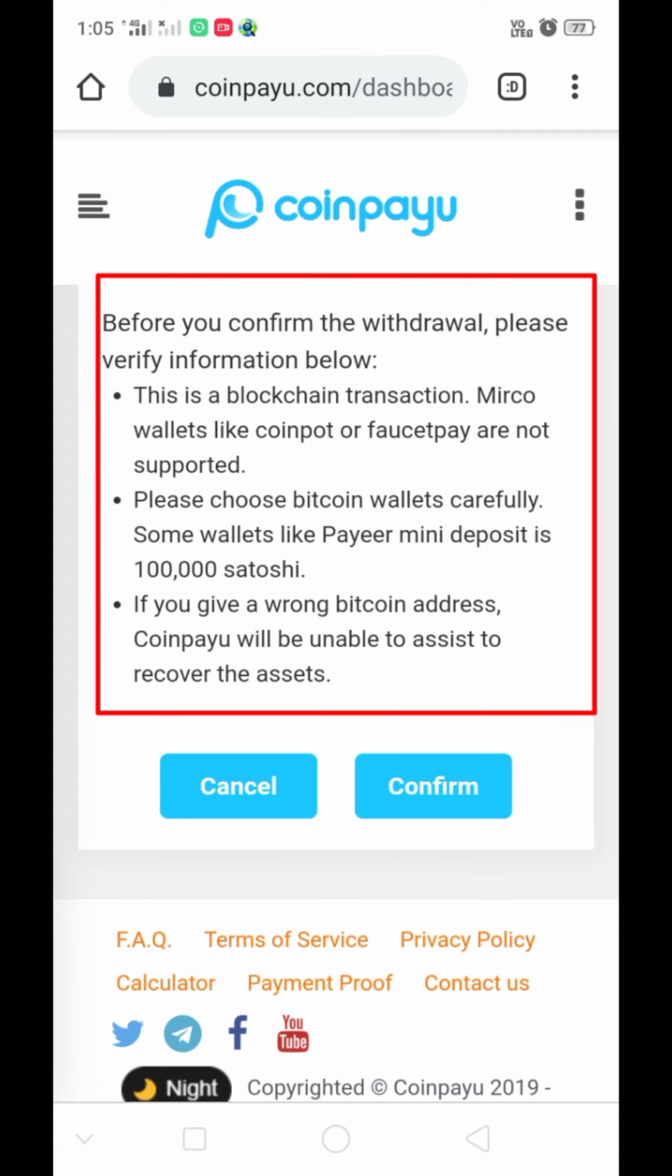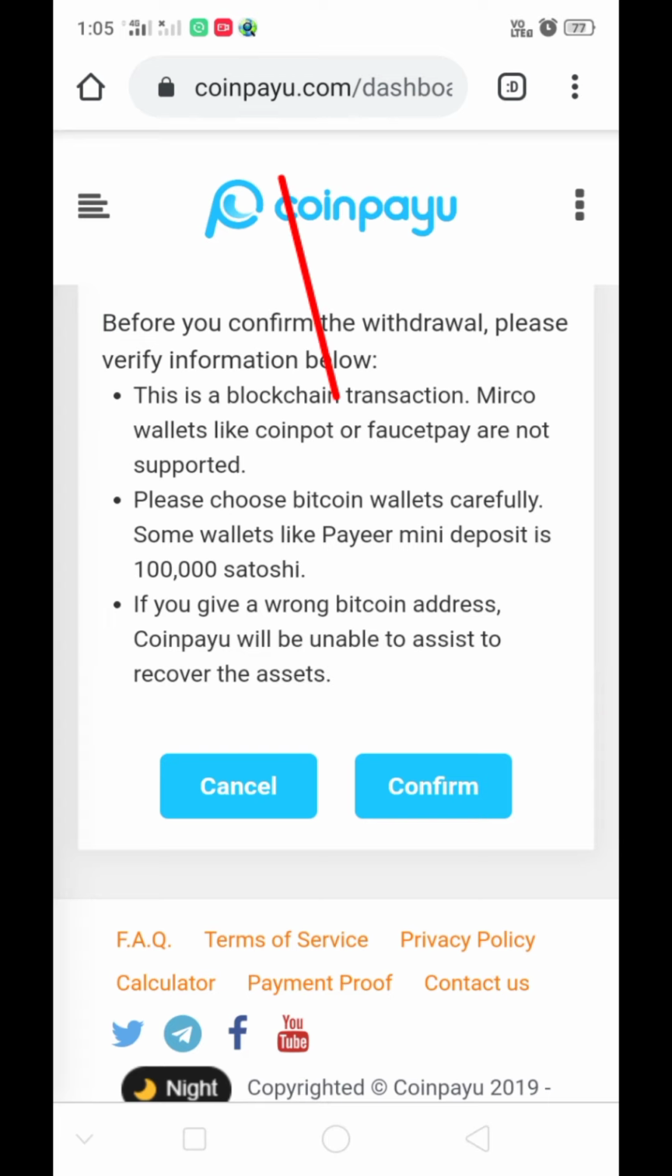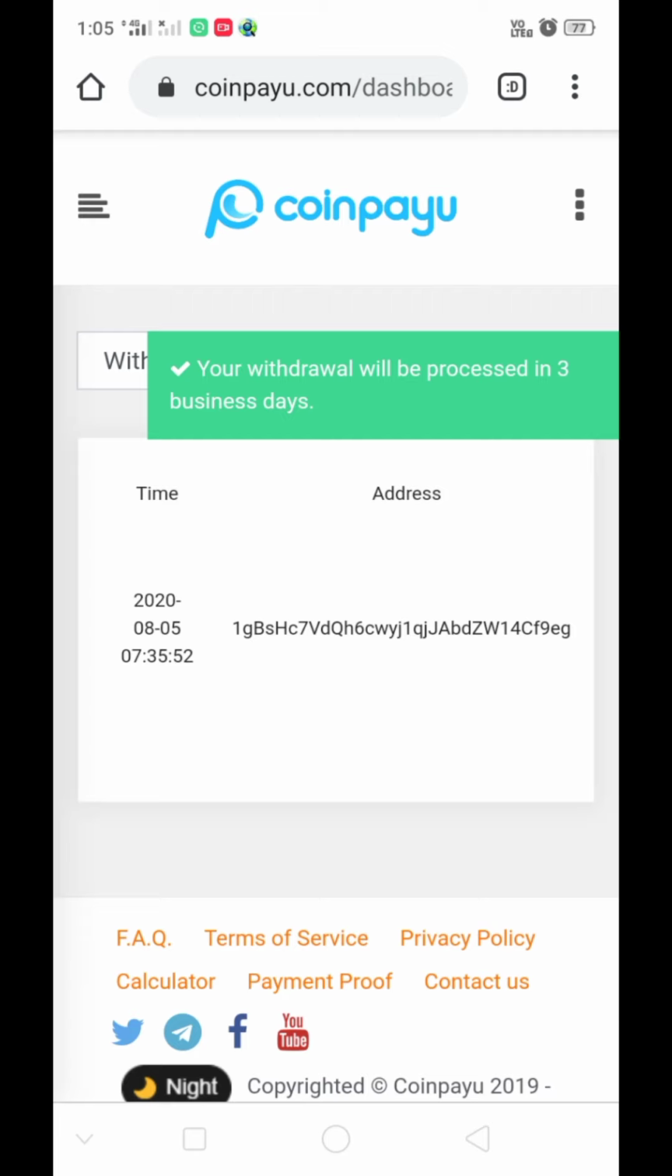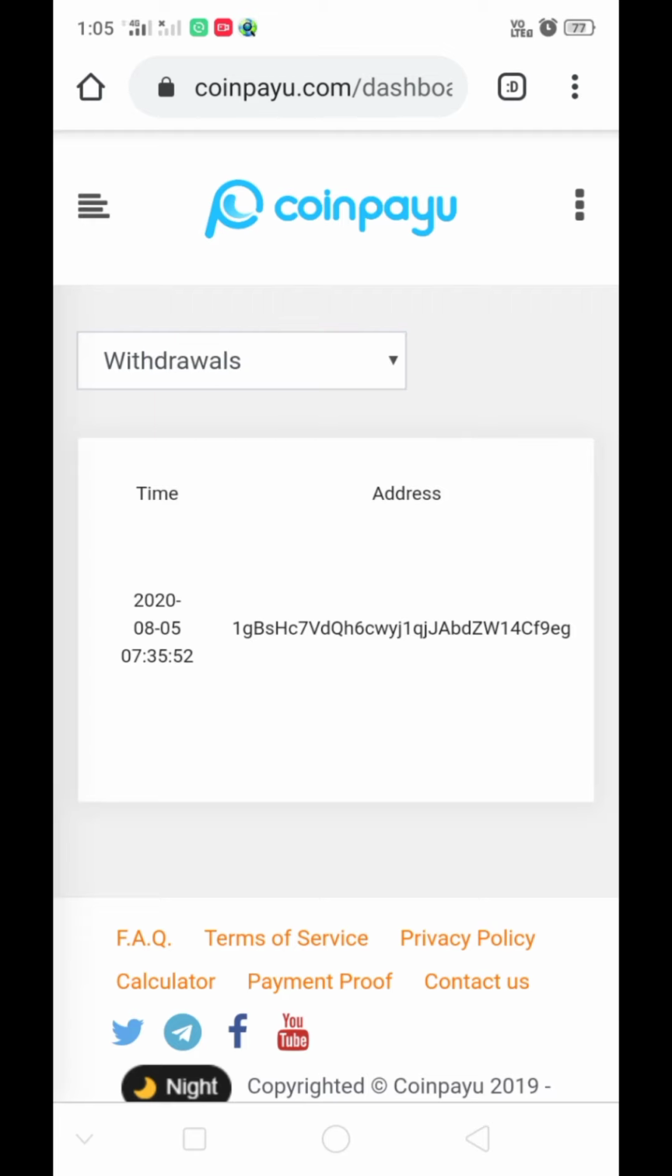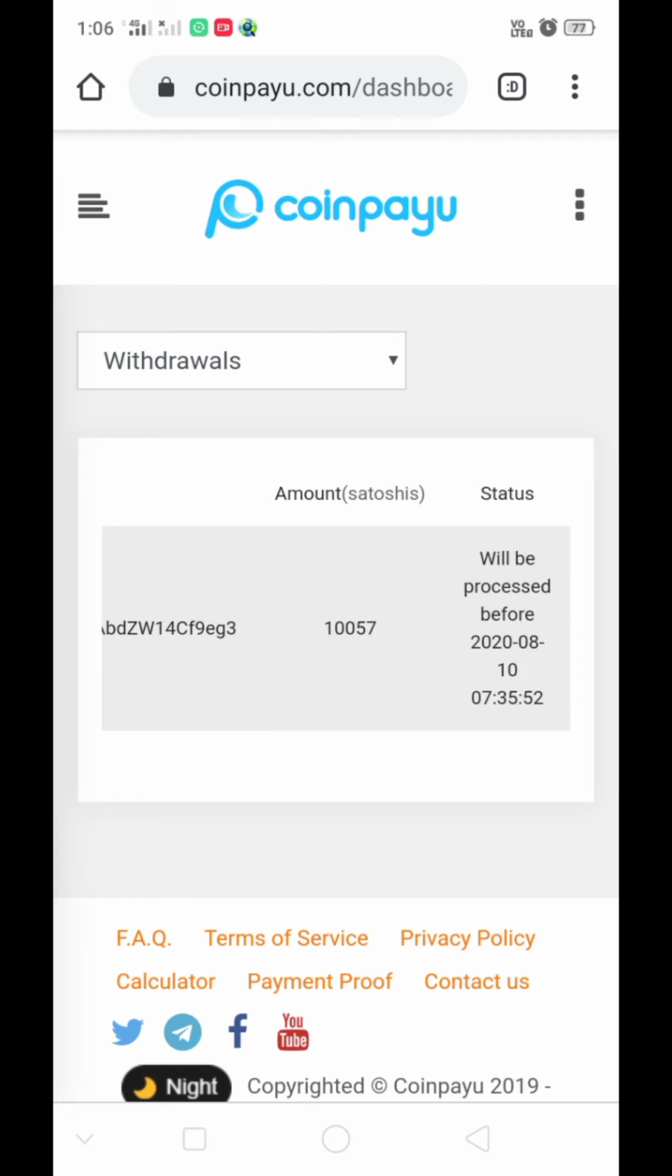Okay, now read this all carefully. After you read and confirm everything, click on confirm. Now see there, my withdrawal request was successfully added. Now my withdrawal is pending. The payout is received within 3 days.